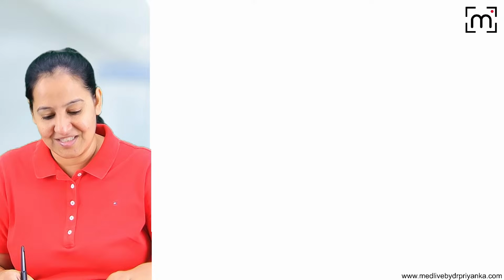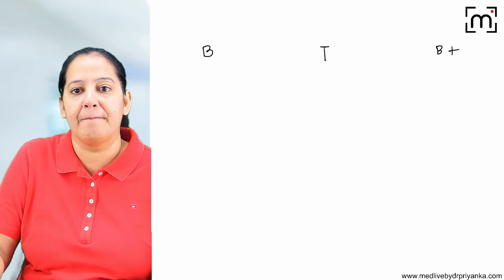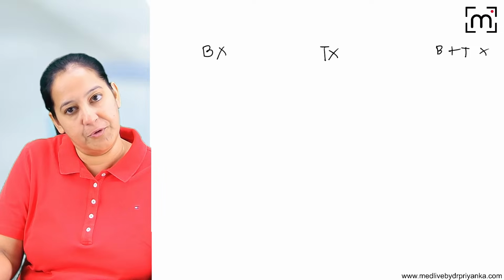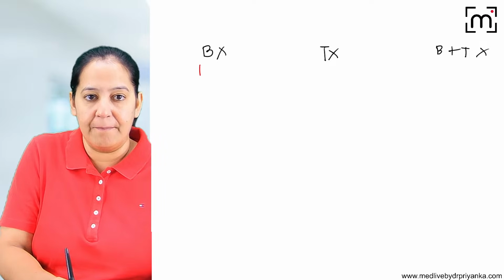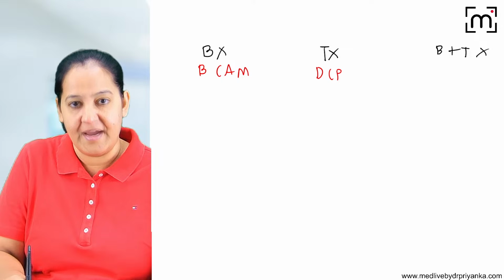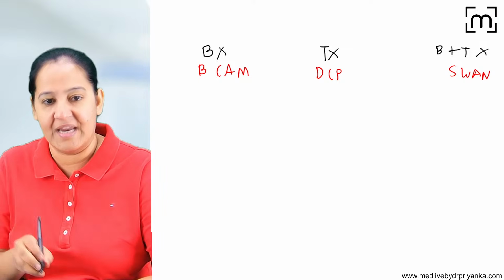So I taught you 3 types of immunodeficiency: humoral immunodeficiency, cell-mediated immunodeficiency, and combined immunodeficiency. Here B cells are absent. Here T lymphocytes are absent. Here both are absent. Here I have given you 4 examples, 3 examples, and 4 examples. You have to learn all the examples, but learn the mechanism of the main one.